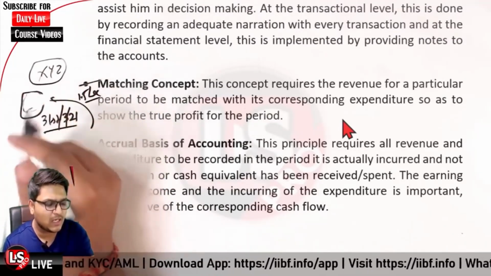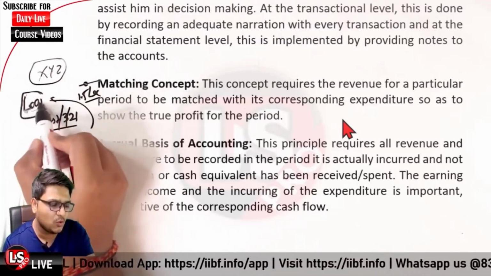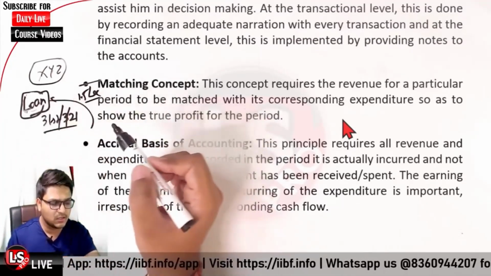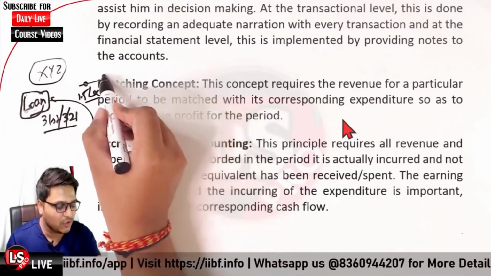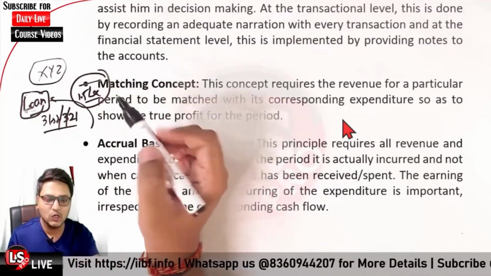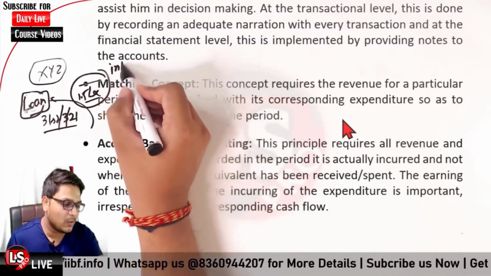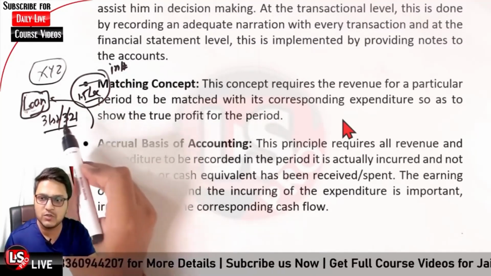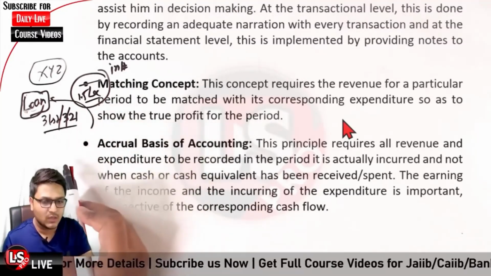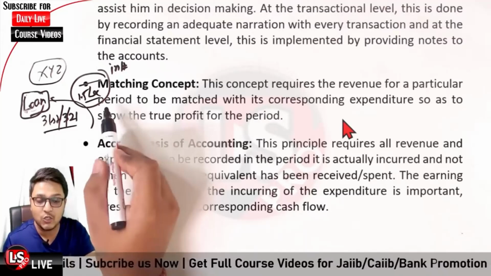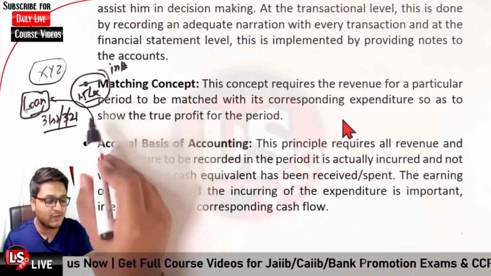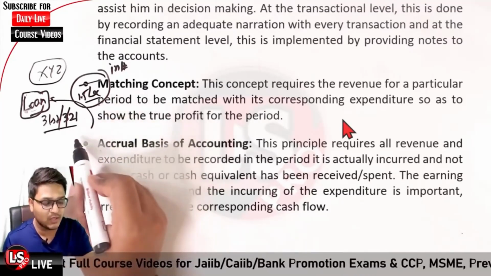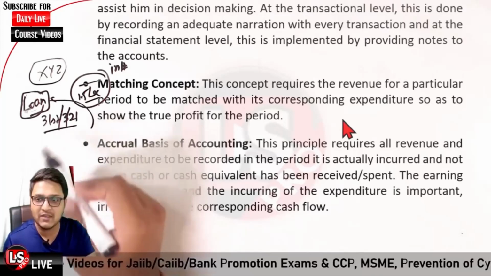Let us assume that you have given a short-term loan to some other person, who will be paying an interest amounting rupees 1.5 lakh to you on 31st of March 2021. So basically you will be having a right to receive rupees 1.5 lakh from the person A to whom the company XYZ has extended a loan.